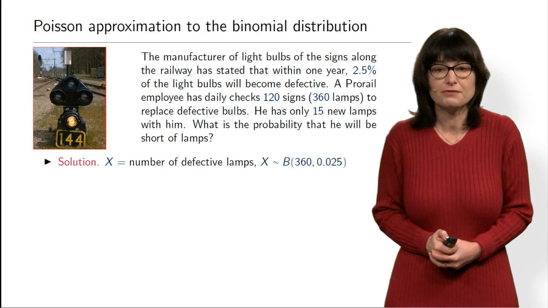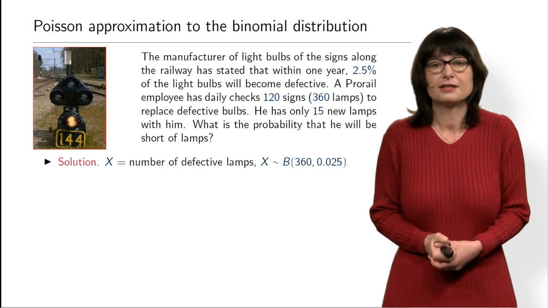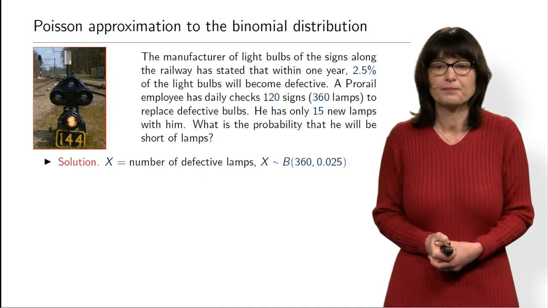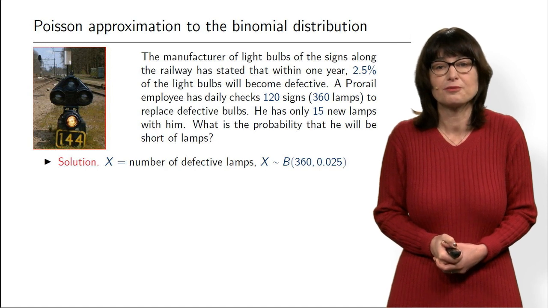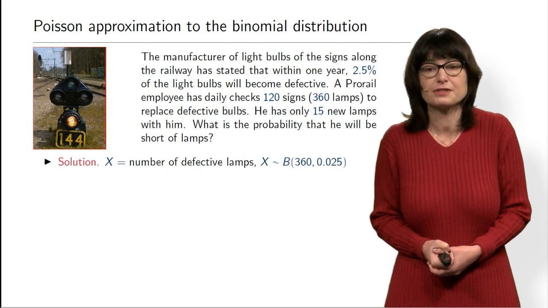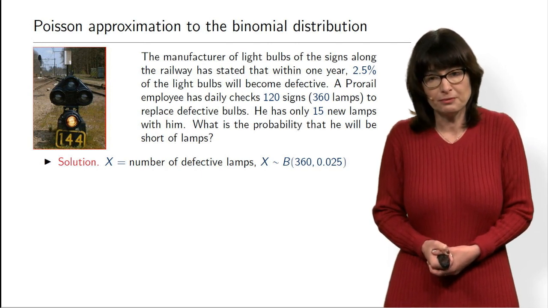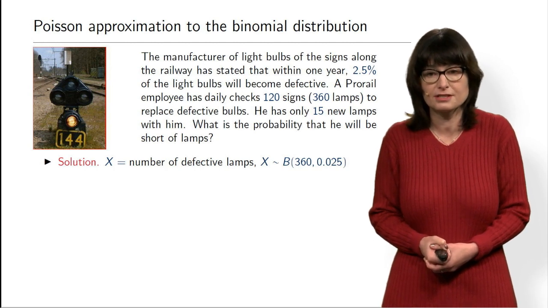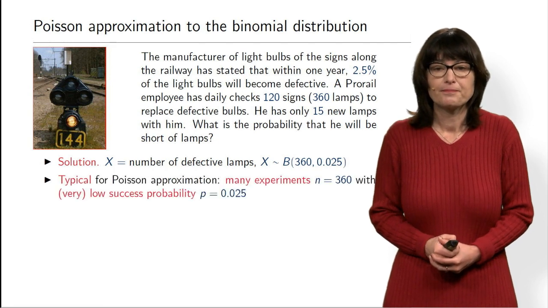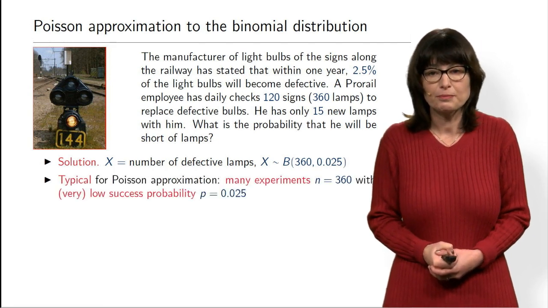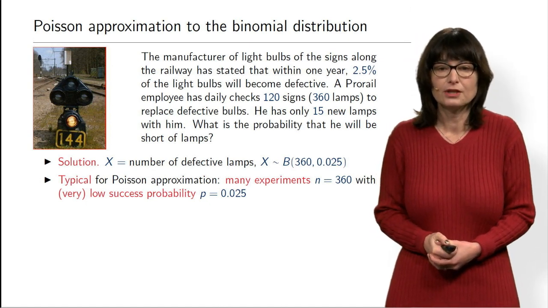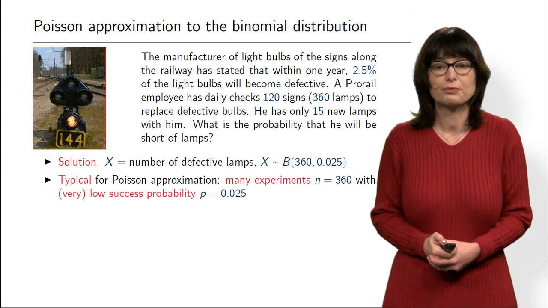Okay, so how do we solve this? Again, we introduce a random variable, the number of defective lamps, and then what is the distribution of this random variable? Well, we have 360 lamps, and with probability 0.025, each of them can be defective. So it's binomial distribution, again, with parameters 360 and 0.025. Now that is a typical situation for Poisson approximation, large n, small p. So we can approximate binomial distribution with Poisson distribution.